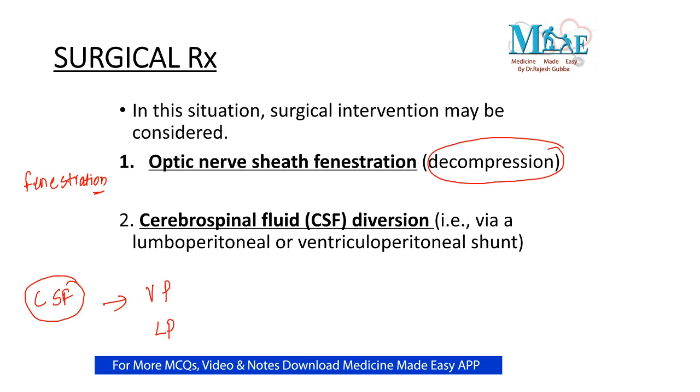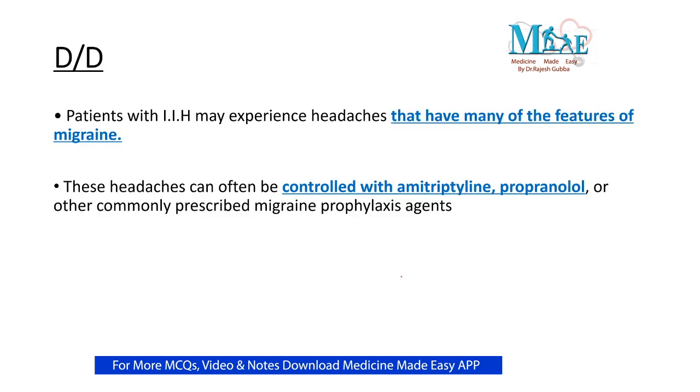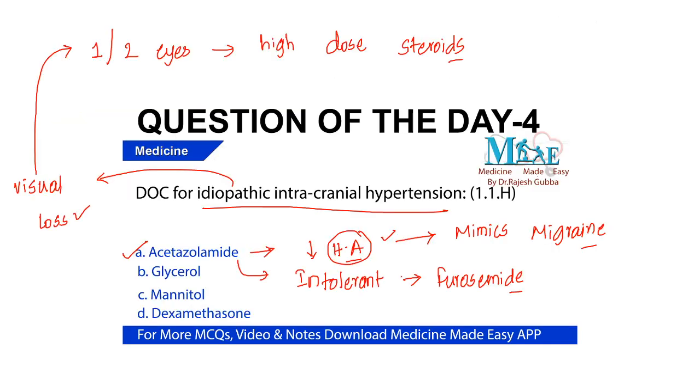So by keeping this ventriculoperitoneal and lumboperitoneal shunt, you can cause the diversion of the CSF and thereby reduce the intracranial pressure and thereby reduce the headache of the individual. So this is one of the options by which the individual with idiopathic intracranial hypertension can get relieved. So in this particular question, drug of choice for idiopathic intracranial hypertension is acetazolamide.